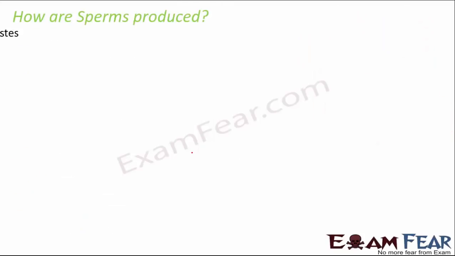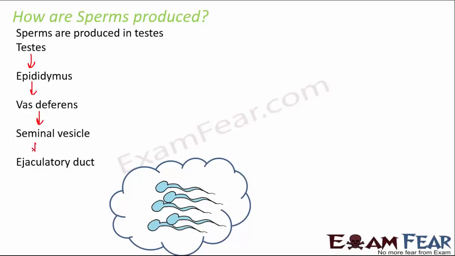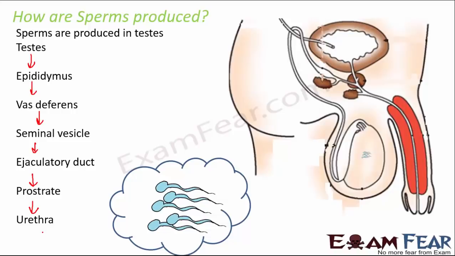Now the question arises, how exactly are the sperms produced? So we know that they are produced in the testis. Now from the testis they move to the epididymis, which is the coiled tube. From there it moves into the vas deferens, from there seminal vesicle, then ejaculatory duct, and finally to the prostate, and then urethra. Urethra is the thin tube with the opening. So this is how the movement takes place. So if you see here, from this testis to epididymis, and then to the vas deferens, and then to the seminal vesicle, then ejaculatory duct, prostate, and finally through the urethra it is ejaculated.